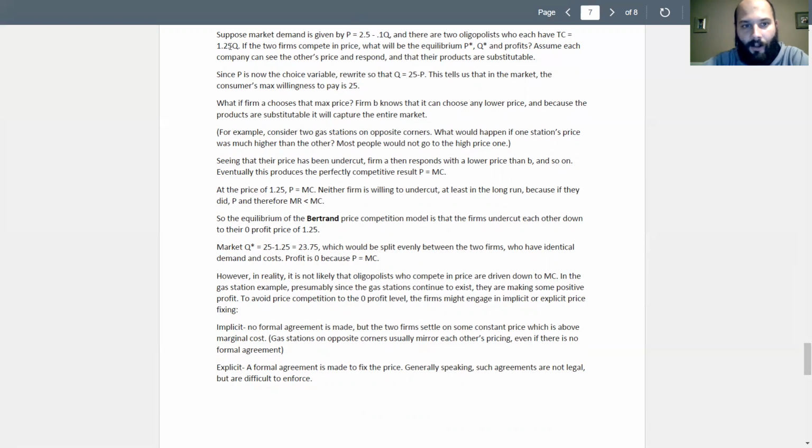Suppose we have these oligopolists with the marginal cost of 1.25. All right, so let's just start with a price of 2.5. If they each charge 2.5, one of the oligopolists has an incentive to undercut. All right, eventually they will get into this price competition all the way down to their marginal cost of $1.25, where they're making zero profit.